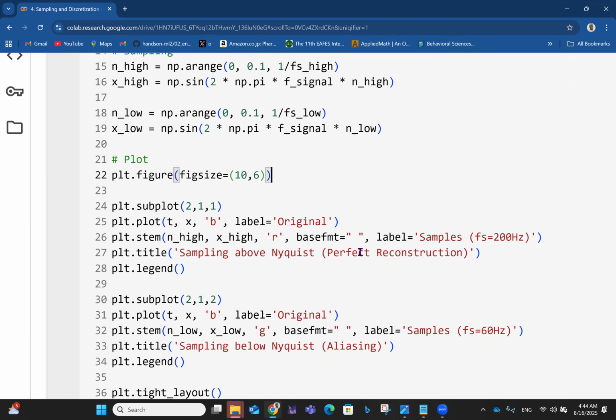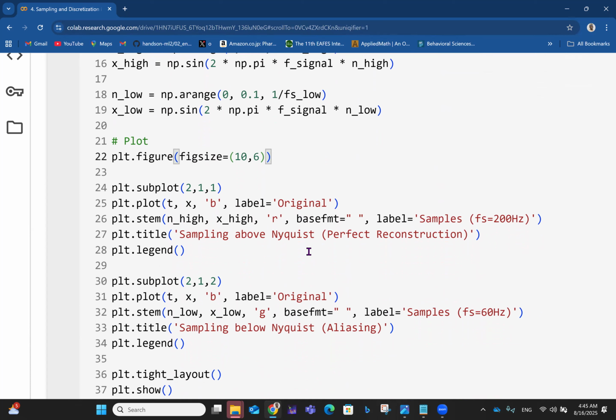So if you do above Nyquist, that's normally Fs greater than or equal to 2 times F max. That is perfect reconstruction because it's above the Nyquist rate. The Nyquist rate is actually Fs equals 2 F max, right? And then the second plot, now you're doing the low thing. You just have the same thing, X against T, the original. And then for the discrete thing now, discretization has occurred here. So you have the samples for 60 hertz, which is sampling below Nyquist, which leads to aliasing, right?